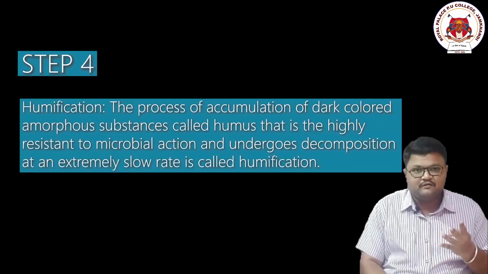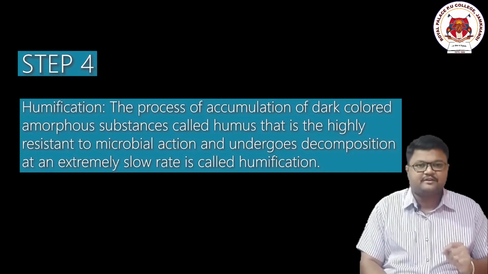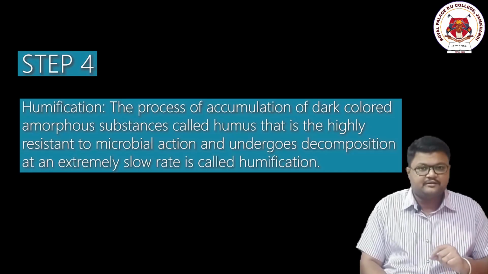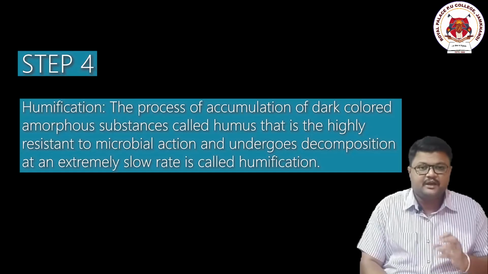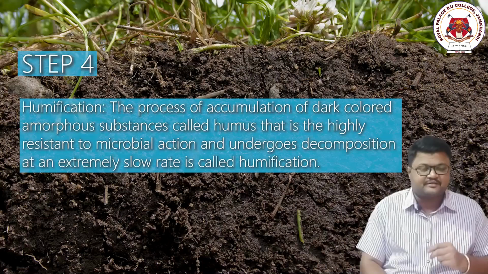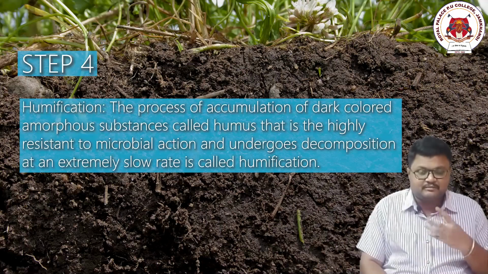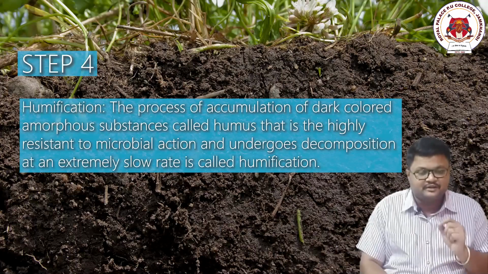Let's go to stage number 4, and that is humification. Now after each and every process has been done, these organic nutrients, inorganic nutrients, salts, some liquids and the detritus, everything is being converted into a black colored amorphous substance called humus. This is a black colored amorphous soil. This is rich in a lot of nutrients, since all this is from that dead plant and the dead animal. This is rich in nutrient resources.